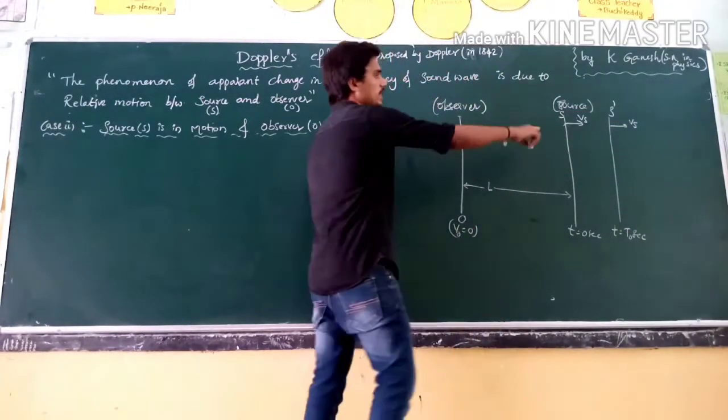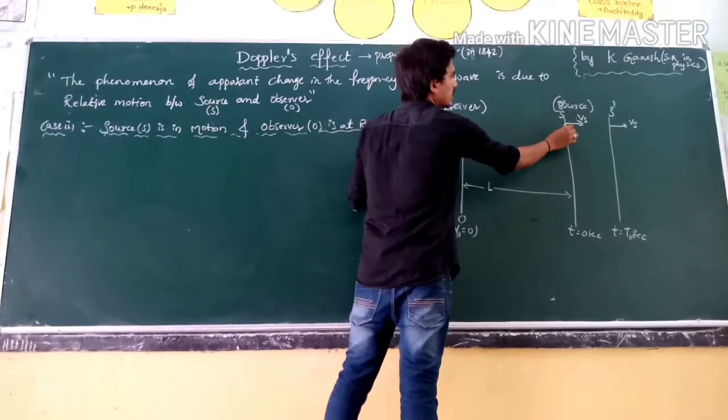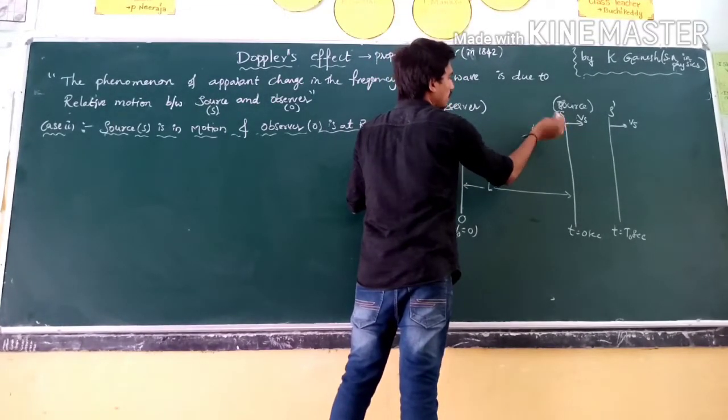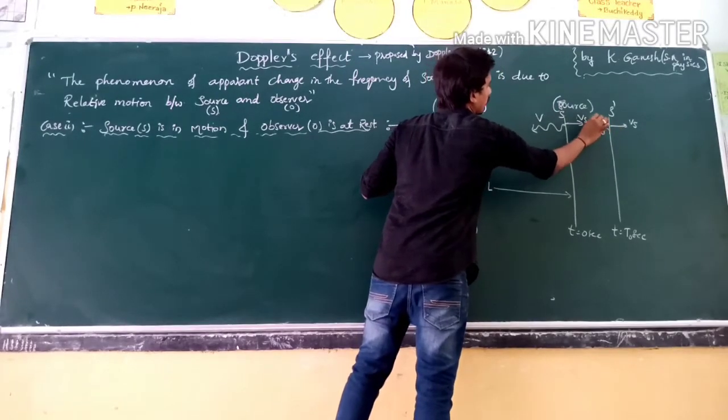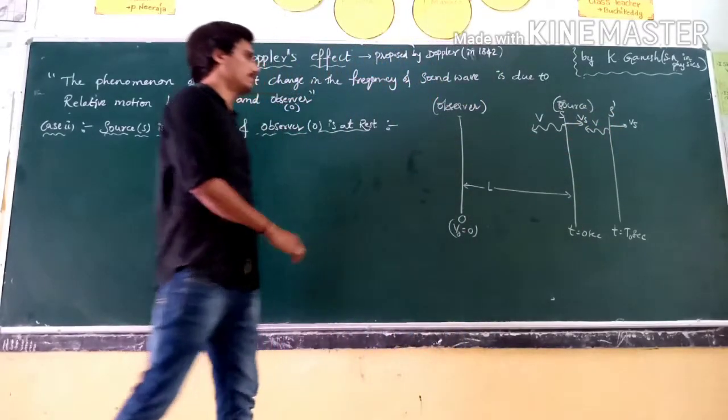From the initial position, the frequency of the sound is moving with velocity v, right?